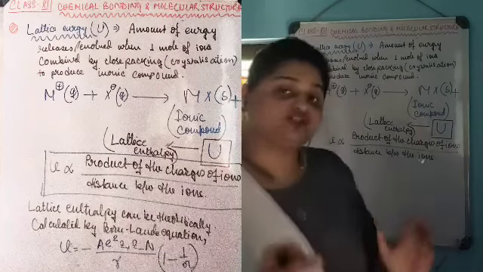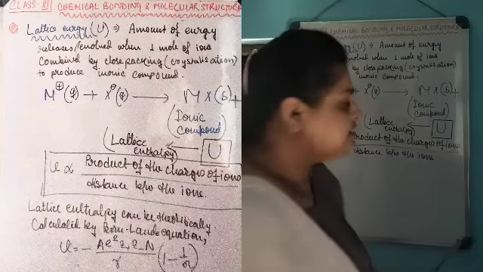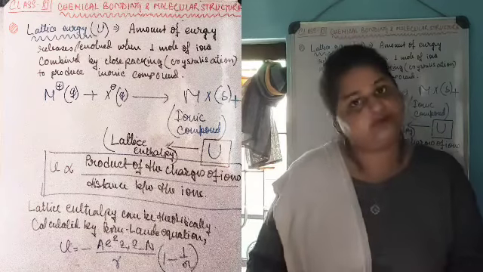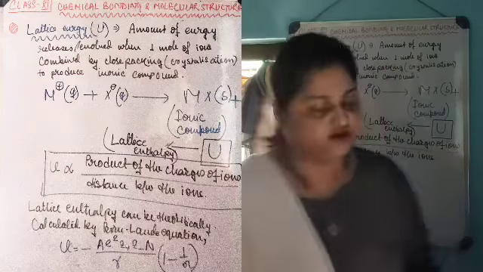This means that when the charges of the ions are extremely high and they combine with each other, U will be high, that is, the lattice enthalpy evolved will be high, which implies that a stronger bond has been formed.